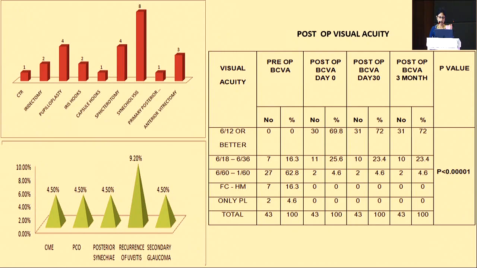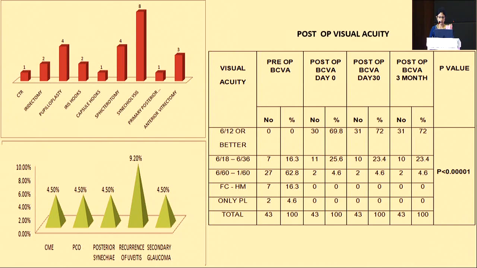Additional intraoperative procedures were done. CTR was used in 1 patient, iridectomy in 2 patients, pupilloplasty was done in 4 patients, iris hooks were used in 2 patients, capsule hooks in 1 patient, sphincterotomy in 4 patients, synechialysis in 8 patients, primary posterior capsulotomy was done in 1 patient, and anterior vitrectomy in 3 patients.